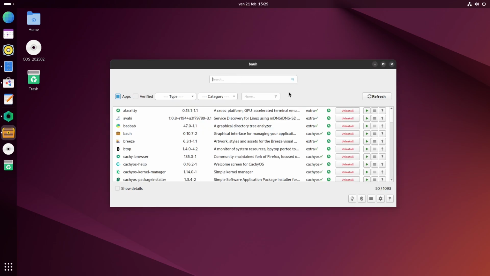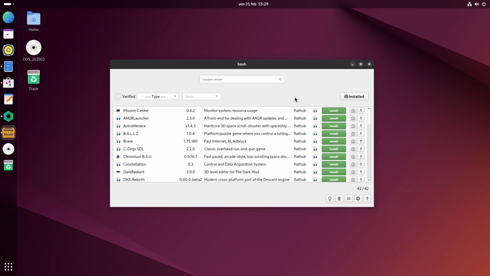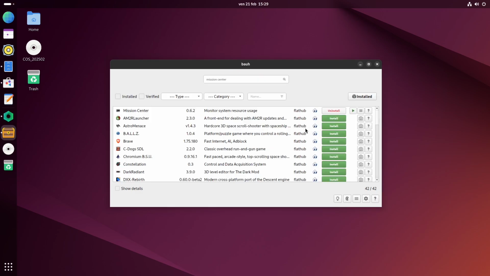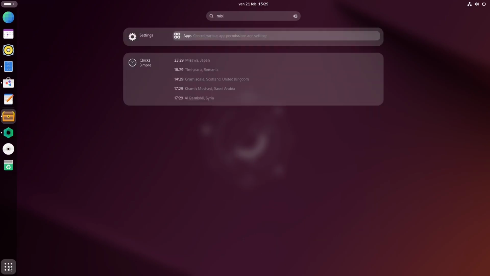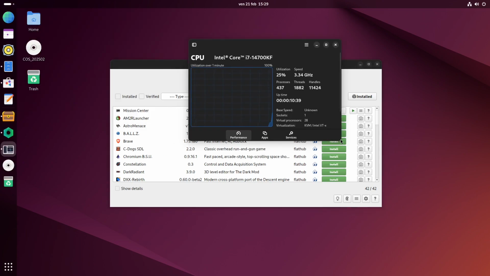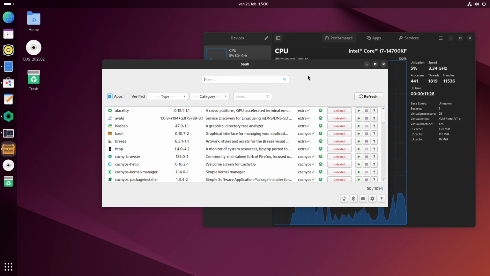And for example, if I search for Mission Center, which is a Flatpak application, it shows up and it says FlatHub, which is Flatpak, basically. And so we're going to click on install, we're going to click yes, no, and we just wait until it installs. It was super fast, as you saw. And if I open Mission Center, it will open perfectly.